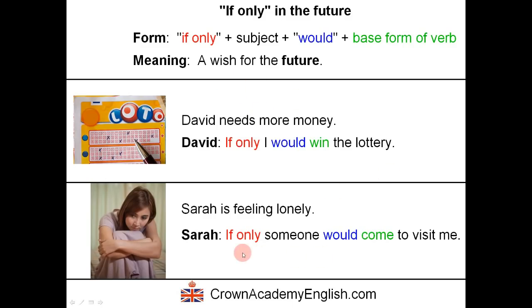Okay, so it's a wish for the future, but it's an unreal situation, which means that in fact, unfortunately, nobody is coming to see her. Okay, but she wishes for someone to come and see her, but it's not actually the case. It's not actually true at the moment. That's why we say it's an unreal situation.